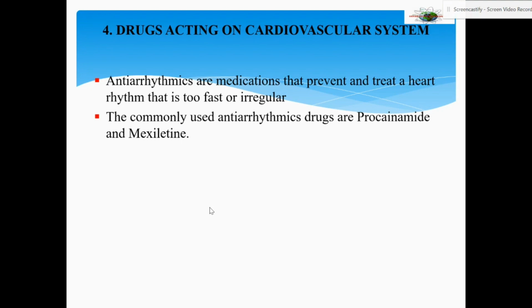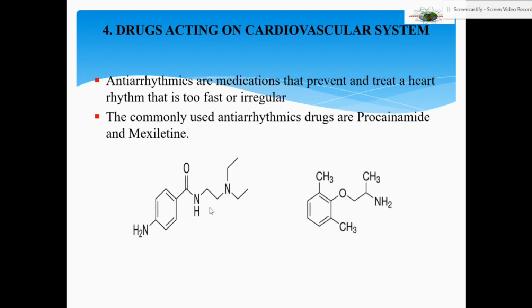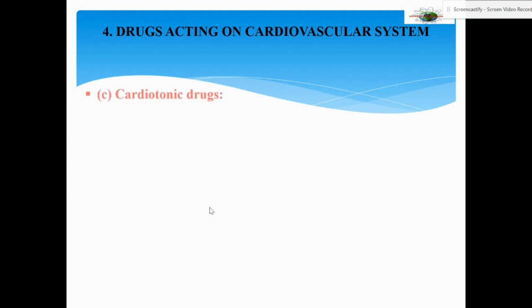The commonly used antiarrhythmic drugs are procainamide and mexiletine. You can see the structures of procainamide and mexiletine. Next, we move on to the third category of drugs.